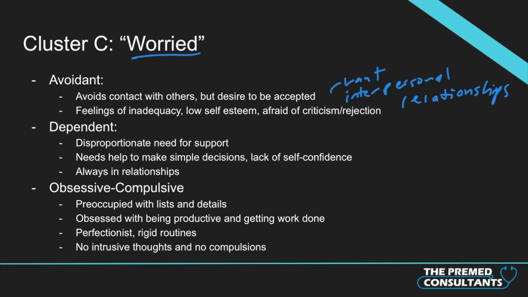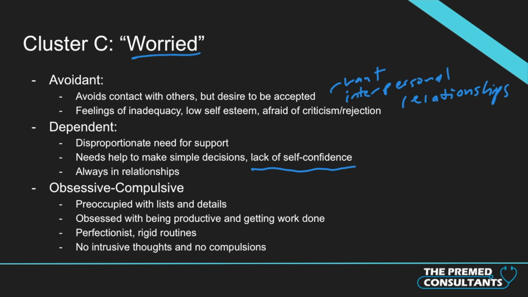Somebody with dependent personality disorder has a disproportionate need for support. So they need help to make any simple decisions, like where am I going to go to lunch? They need somebody to make that decision for them. They have a very, very bad lack of self-confidence, and they're always in relationships. So they're always in, generally a couple's relationship. Let's say their boyfriend breaks up with them. Within the next 2 weeks, they have to get into another relationship, and so they're jumping from relationship to relationship.